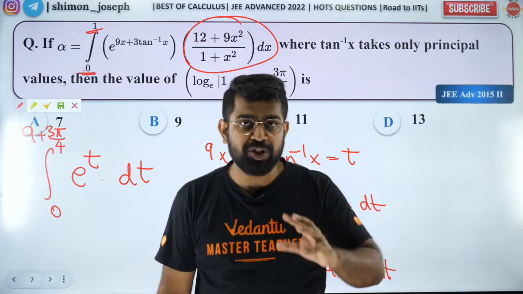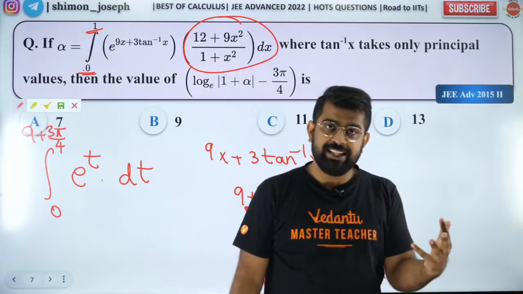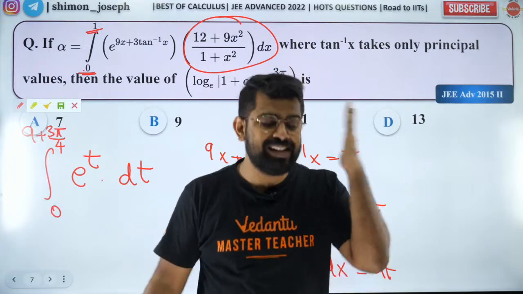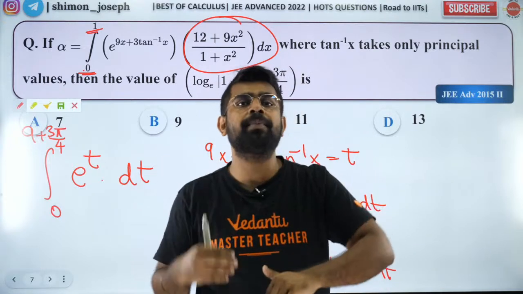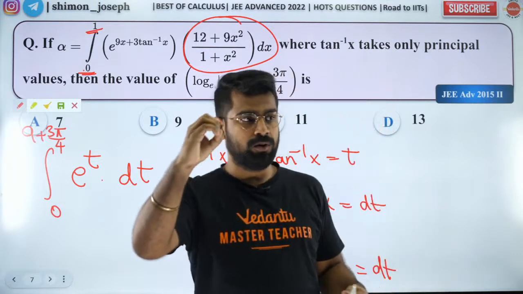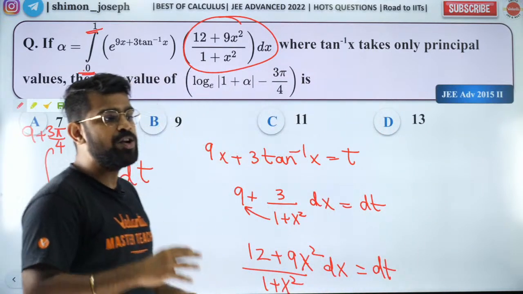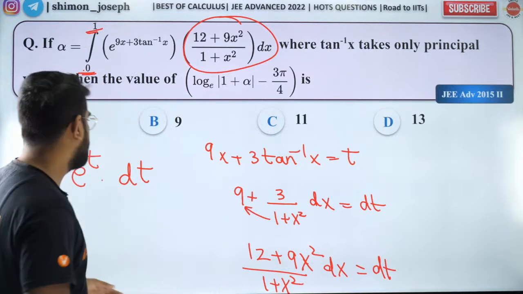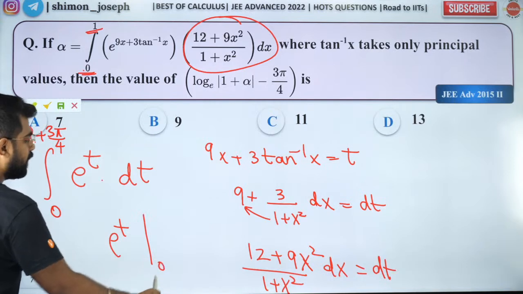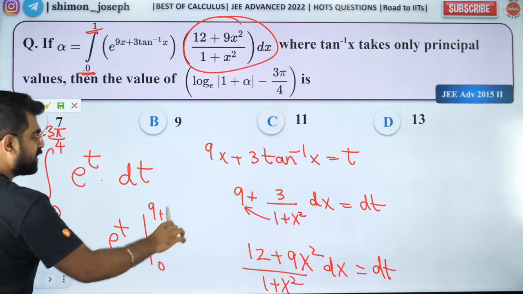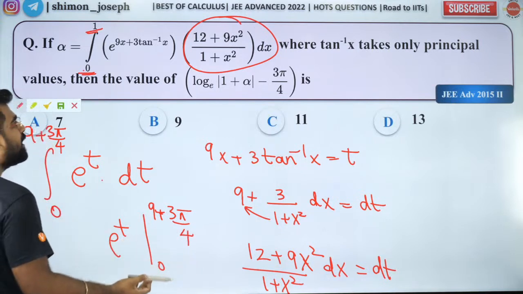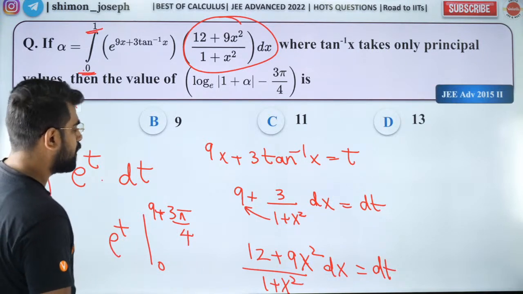Whenever you substitute something as t, please make sure you change the limit also, or at least keep it in mind to reverse it back. Okay. Don't put the same limit, you will end up getting 0. Got it? So that is a very common mistake which people make. So now the integral of e power t is just e power t, and I go all the way from 0 to 9 plus 3 pi by 4. Got it? So now you can open it, you can simplify it and get your answer.